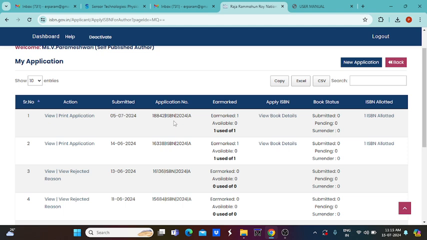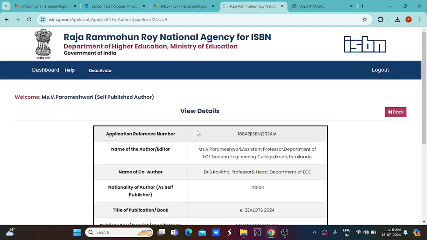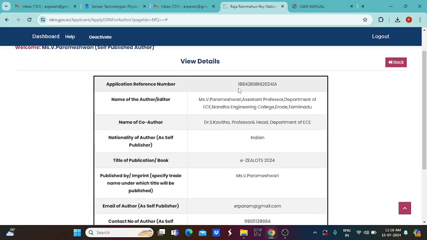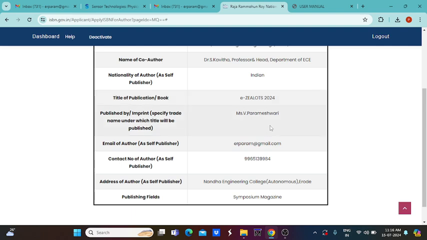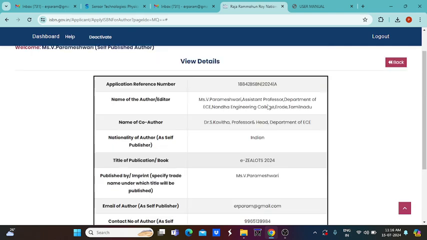Similarly, the second time also I tried and applied for another book. Here also we can see the application number for the particular book and a different name. The title of publication is different and this title is also different. When both titles are the same, again it will be rejected. So you have to clearly mention the publication fields and title of the publication properly.